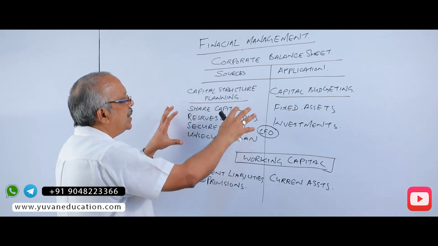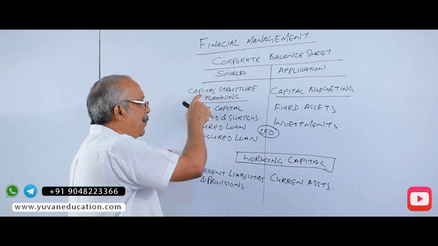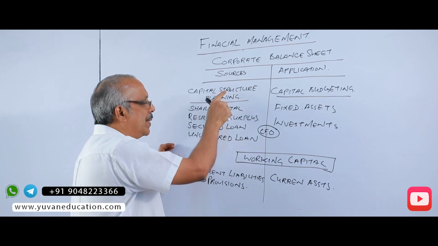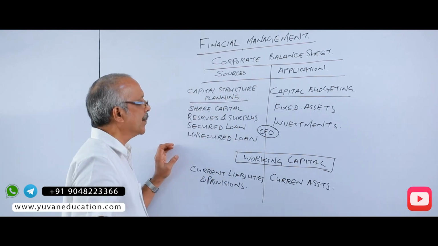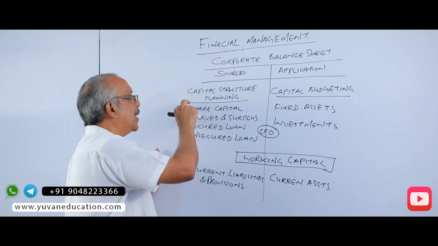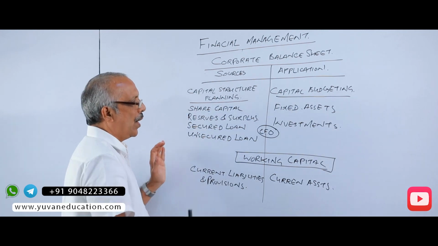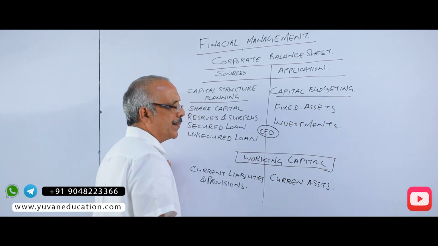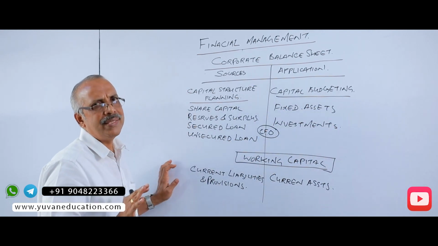The investment or the procurement of capital is known as capital structure planning. The CFO is responsible to make capital structure planning, and this is an area of decision making. That is, how much capital is required, of that capital what should be the own portion and what should be the loan fund required. Of this total capital, what amount is to be invested in fixed assets and what are the other investments made by the company, so that the wealth is maximized.